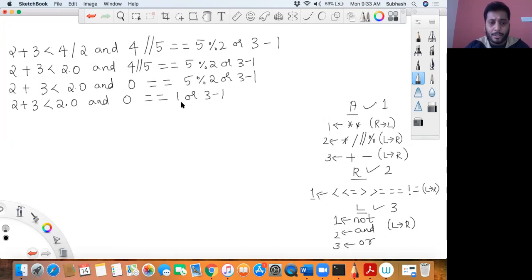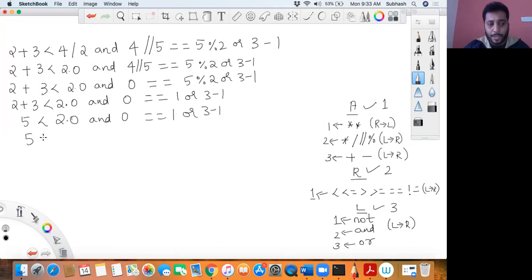Then what happens? So I think all the arithmetic operators are still pending. Plus is there, minus is there, but all the first priority operators are over. So I will now solve all the second priority operators. Which one should I solve, plus or minus? Plus is coming first from left to right. So let me solve that. 2 plus 3 is 5. Less than 2.0 and 0 equal to 1 or with 3 minus 1. I could have solved it here, but I'm just showing you step by step.